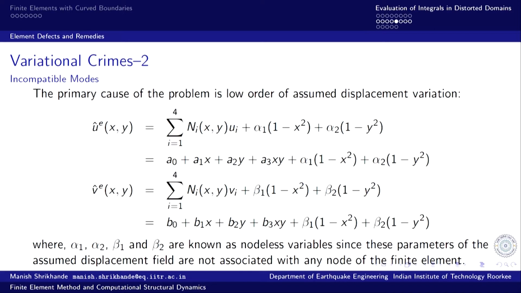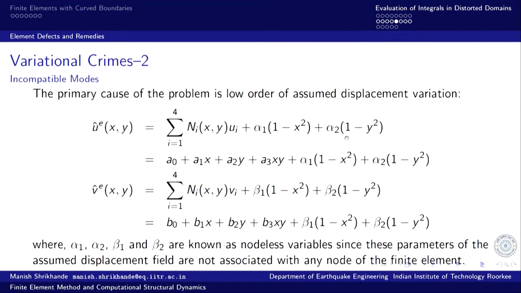How do they work, and if at all they work, why do they work? First of all, why they work is easy to understand, because by inclusion of these, the elements allow us to model curved geometries, and the element displacement field will admit a curved shape.